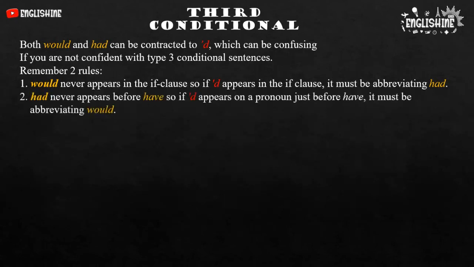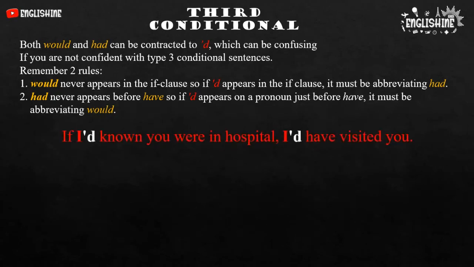Second, had never appears before have, so if apostrophe D appears on a pronoun just before have, it must be abbreviating would. For example, if I'd known you were in a hospital, I'd have visited you.